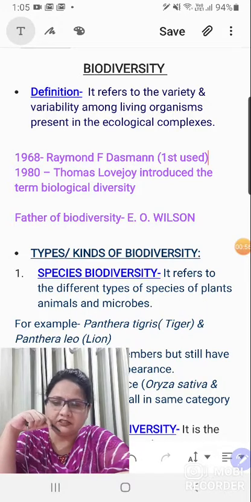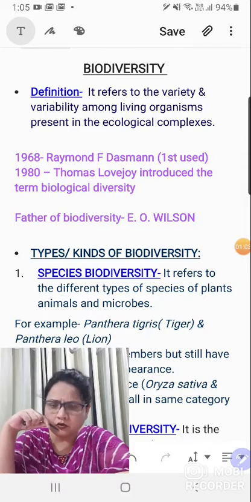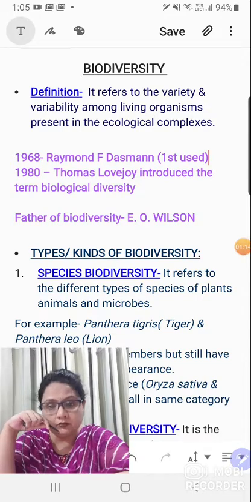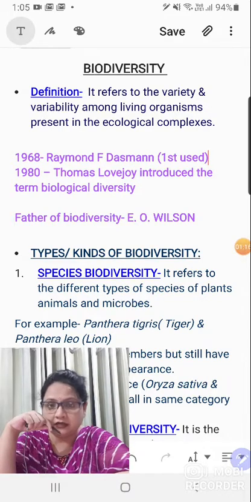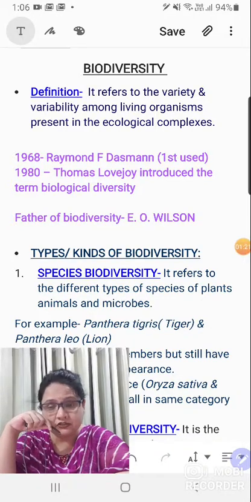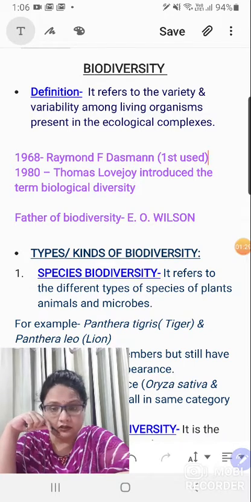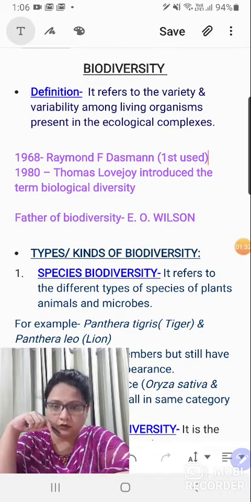When you say biodiversity, you split the term into bio and diversity. Bio means living, maybe plants, animals, or microorganisms, it doesn't matter, but the diversity found in them. Diversity means the variety and variability. Please see that these two terms are very operative while defining biodiversity. Variety means the various kinds of organisms present in totality over this earth. And we are talking about organisms only, not the non-living ones, right?